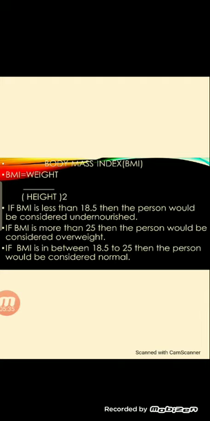Then if the BMI is lesser than 18.5, then that person would come in the category of undernourished or malnourished. Okay, and if BMI is more than 25, then that person would be considered overweight. But if BMI is between 18.5 and 25, then the person would be considered normal, that is a healthy individual.